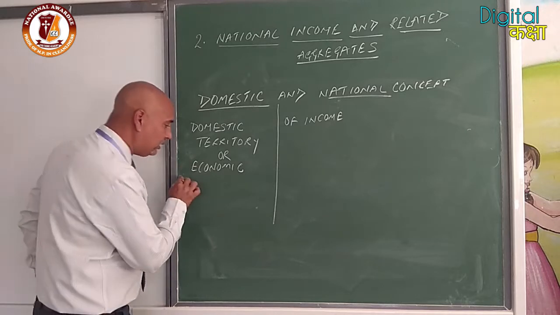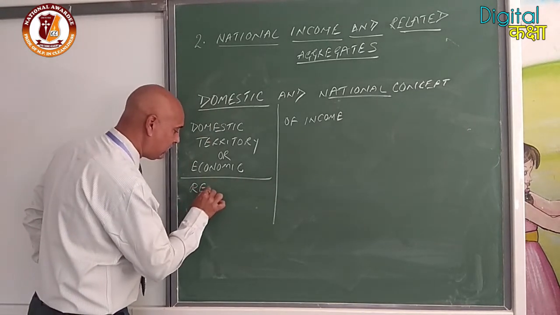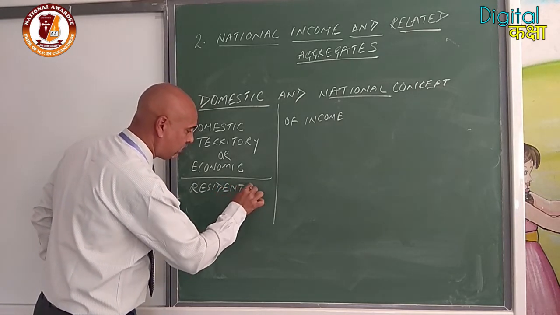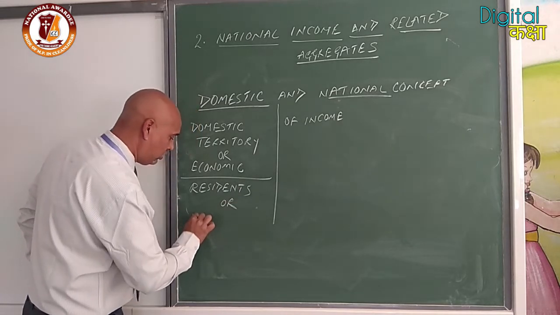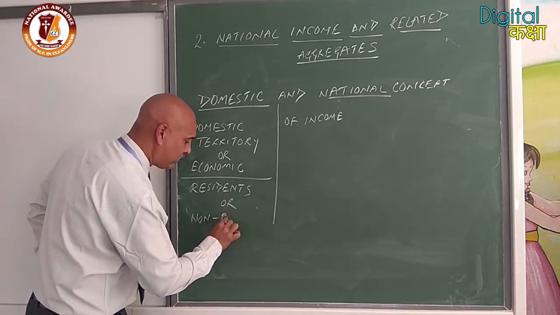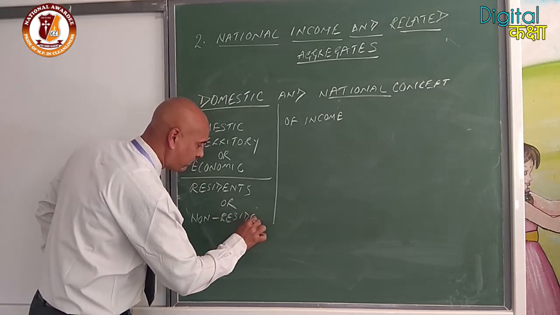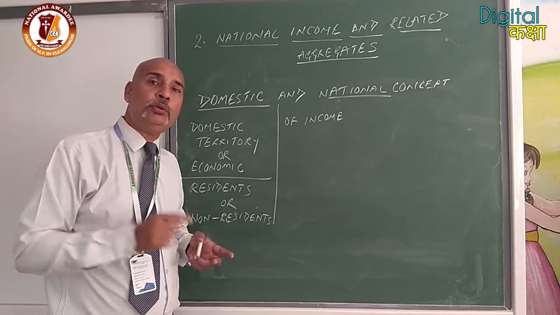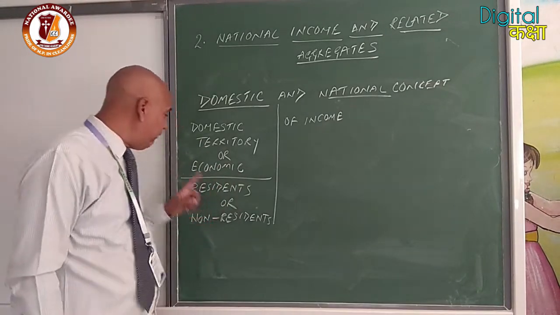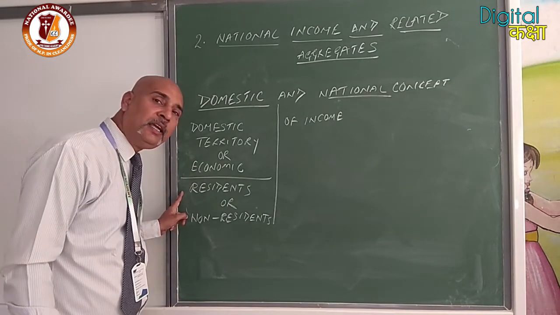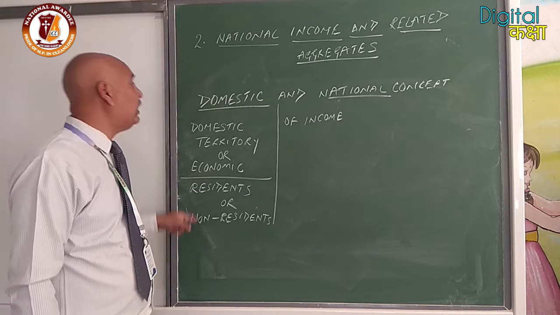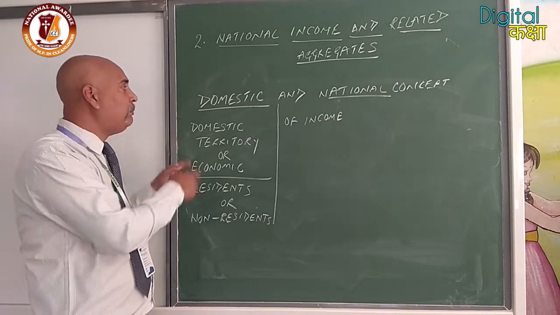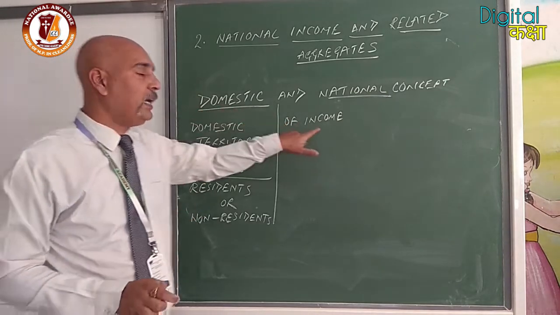Okay? So all those transactions which are taking place in domestic territory will be included, whether it is done by resident or non-residents. That is clear? That means who is going to produce is not important. Whether the person is resident or non-resident, if it is produced in our domestic territory, it will be included in domestic income.